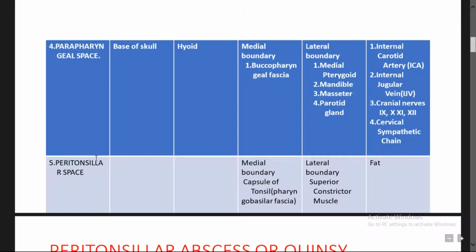Next one. The peritonsillar space, I have told, is present in the bed of the tonsil. When you lift up the tonsil, it is the peritonsillar space. The medial boundary is the capsule of the tonsil, that is the pharyngobasilar fascia, and the lateral boundary is the superior constrictor muscle. It is bounded by fat.